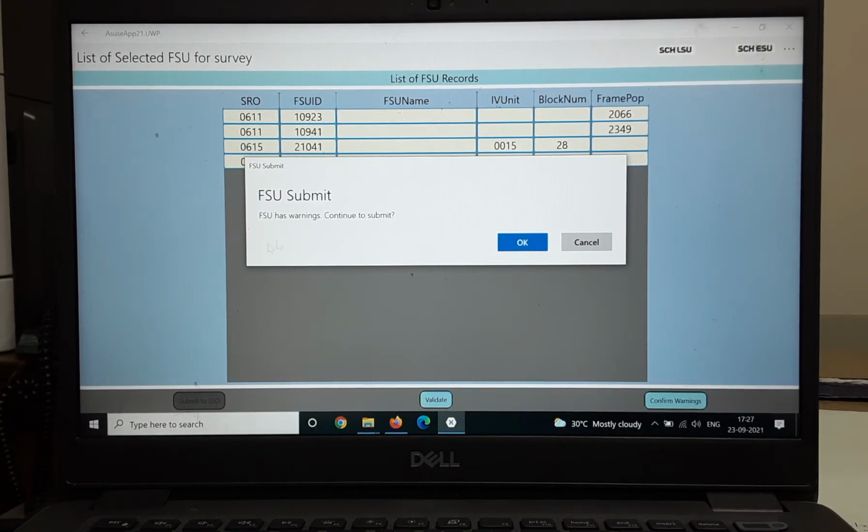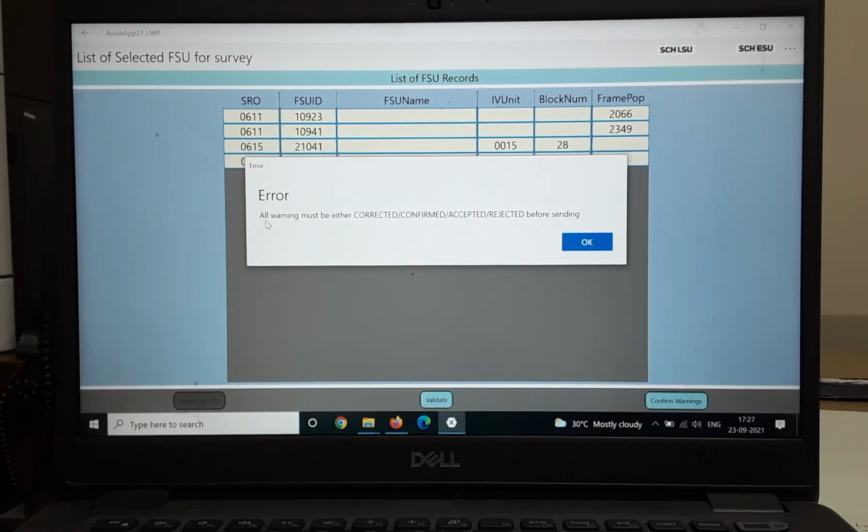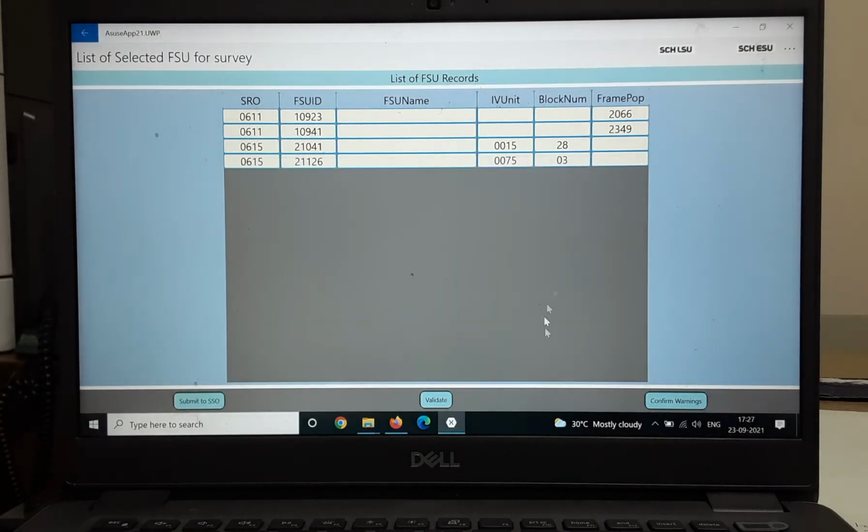Since I have cleared all the errors in due course of my presentation, wherever they came up, we have cleared all those errors. So that is the reason this message is coming: this FSU has warnings only, there are no errors. So click on this. Now it is showing that all the warnings must either be corrected or confirmed, accepted or rejected before sending. Now we need to select the confirm warning button.